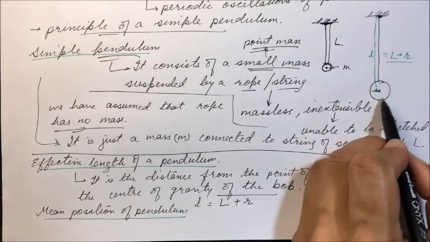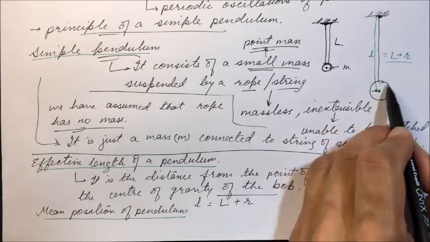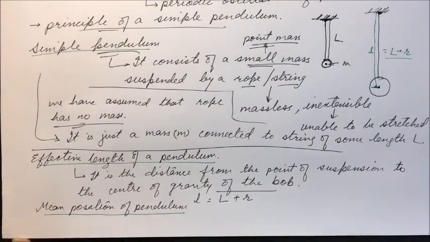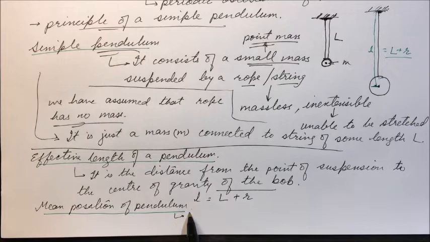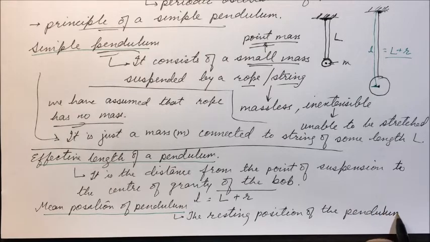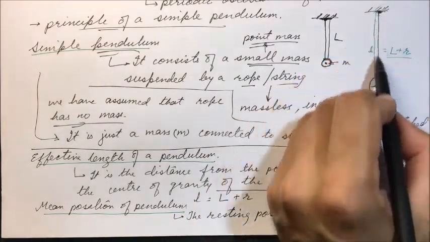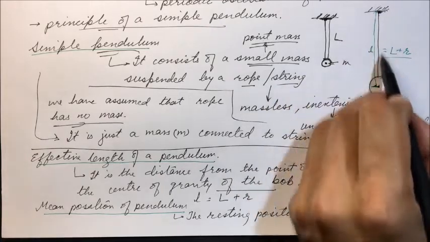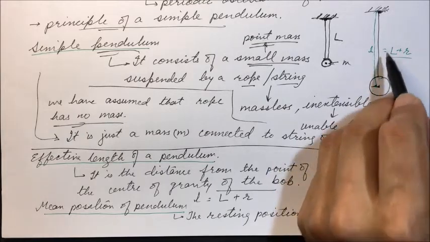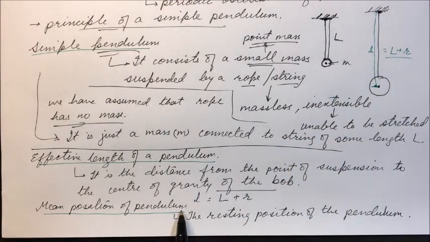It is the resting position of the bob, the resting position of the pendulum, and this position is called the mean position of pendulum. So what is the mean position? The resting position of the pendulum. It is just resting at this point, and this position we call the mean position of the pendulum.